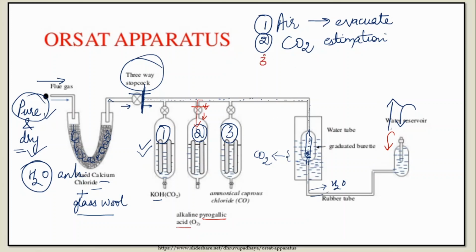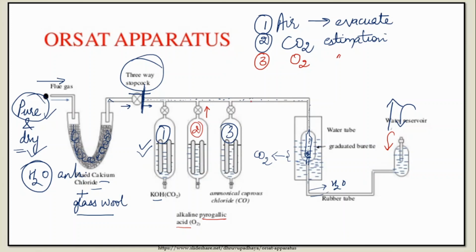And obviously it absorbs some gas which is nothing but oxygen. So now we'll estimate how much oxygen is present in this flue gas. How? The entire flue gas is inside this chamber. Now you take your flue gas back. How will you take that? You just take the flue gas back by reversing the water action. So you tend the flue gas to come out by the force of water.